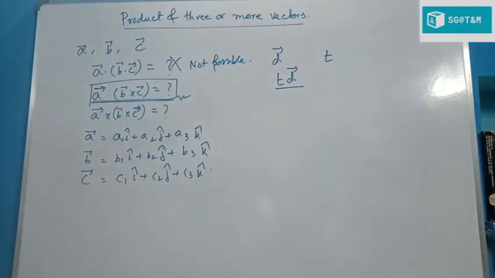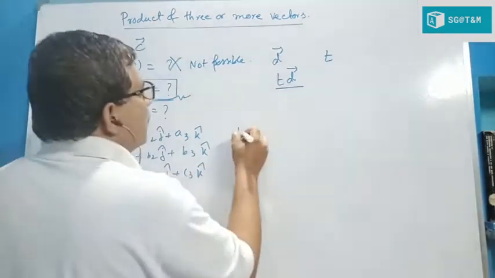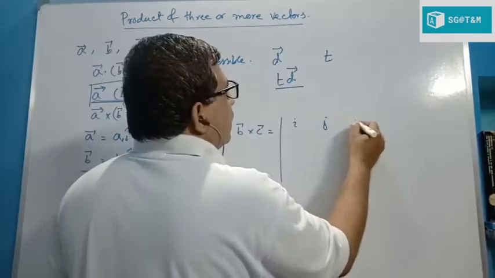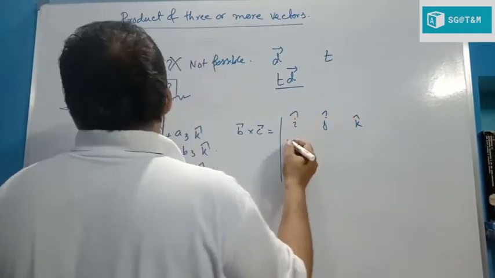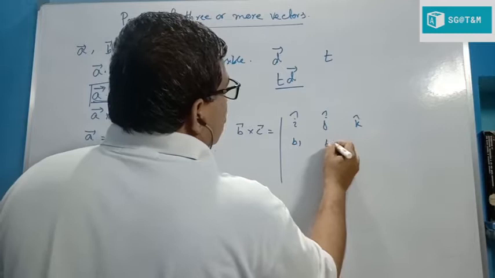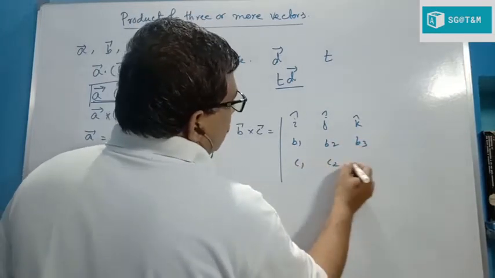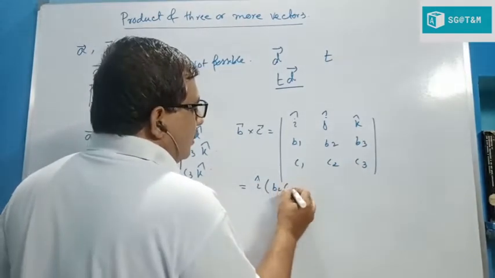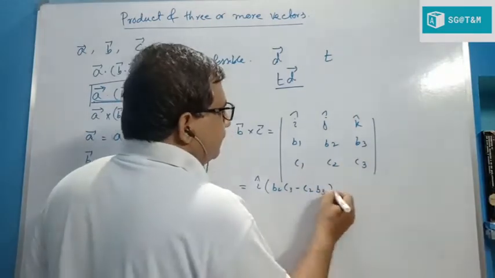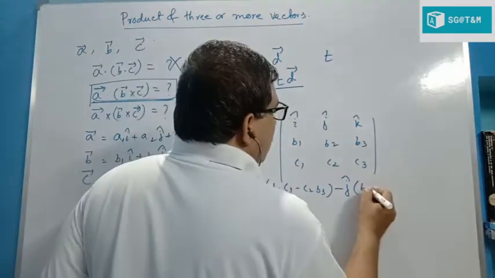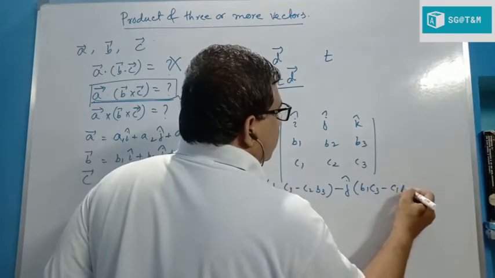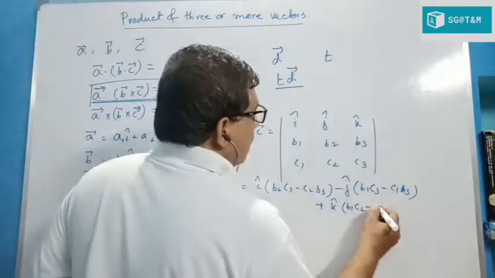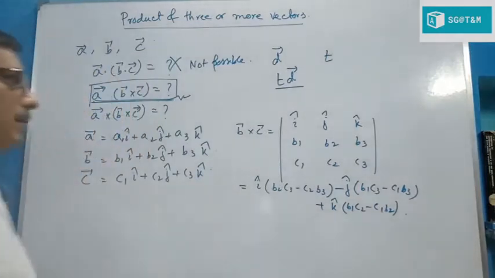Now first find B cross C. In this case, B cross C is equal to how much? B cross C is nothing but the determinant with i, j, k, and the coefficients of B, that is B1, B2, B3, and C1, C2, C3. Then you get i cap into B2 C3 minus C2 B3, minus j cap into B1 C3 minus C1 B3, plus k cap into B1 C2 minus C1 B2. This one is B cross C.